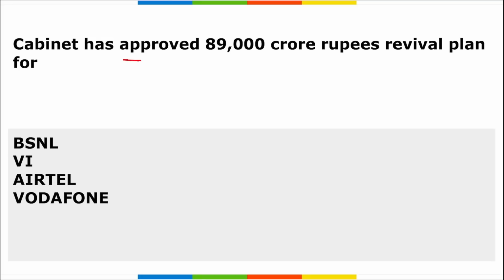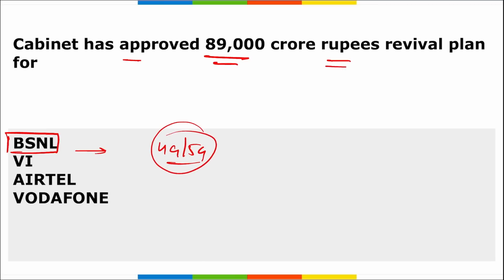Recently, cabinet has approved 89,000 crore rupees revival plan for which organization? So remember, cabinet has recently approved this 89,000 crore rupees revival plan for BSNL, that is your Bharat Sanchar Nigam Limited, right? And this will include the allotment of 4G and 5G spectrum through equity infusion. Correct? This is your first thing that you need to remember regarding cabinet approvals.